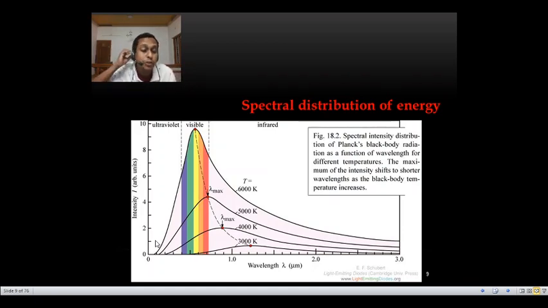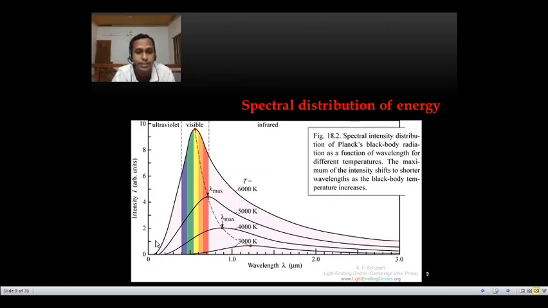This spectrometer can detect all the wavelengths, and it is recorded. Then you can find that radiations of all wavelengths are detected.